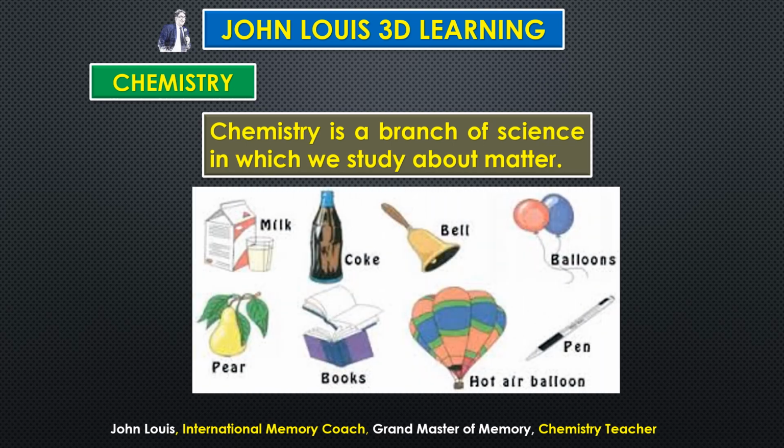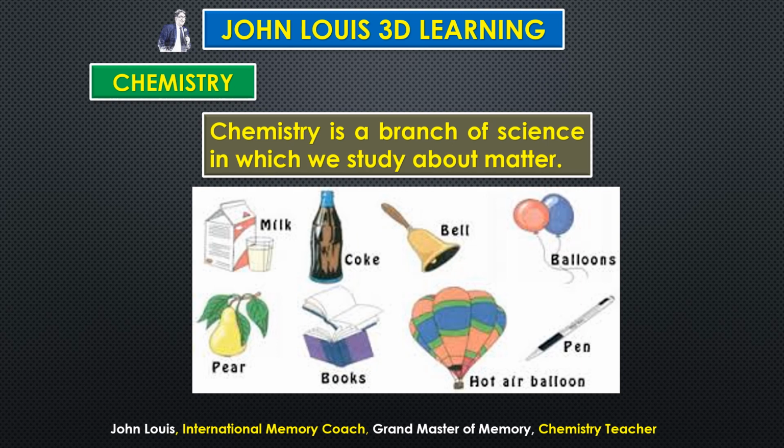For example, take all these objects, they are all matter. Milk is kept in a glass bottle. The glass bottle is matter. The box kept nearby is also matter. The Coke bottle is matter, and the Coke itself inside is matter. The bell is made of iron, that is matter. Balloons are also made of some particles, some substance, that is why balloons are also matter. A pear is a vegetable, so that is also matter. Books are also matter. A hot air balloon is also matter. A pen is also matter.